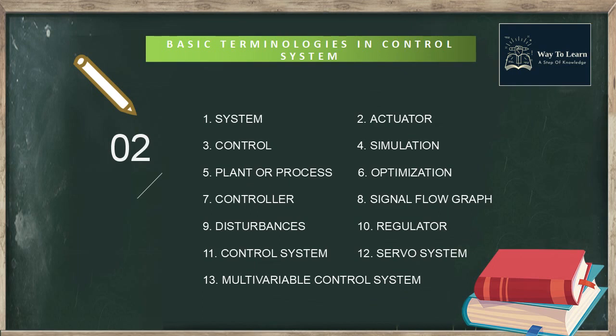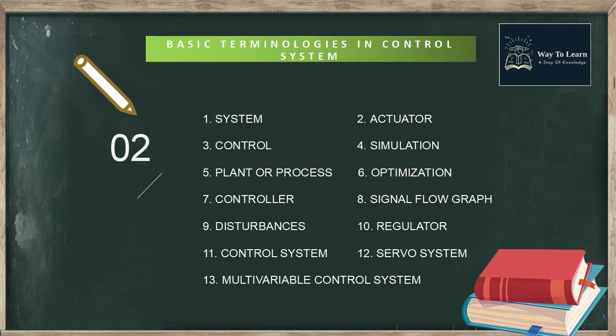Third, control. The action to command, direct or regulate a system. Fourth, simulation. A model of a system that is used to investigate the behavior of a system by utilizing actual input signals. Fifth, plant or processes. The part or component of a system that is required to be controlled. Sixth, optimization. The adjustment of the parameters to achieve the most favorable or advantageous design.